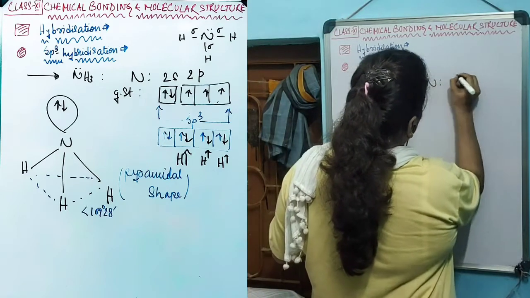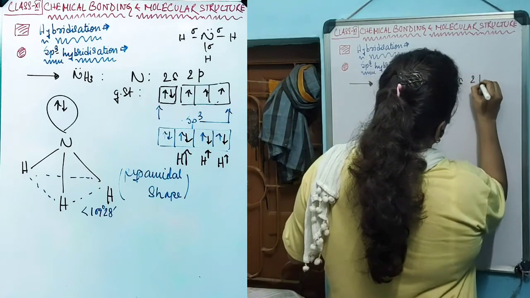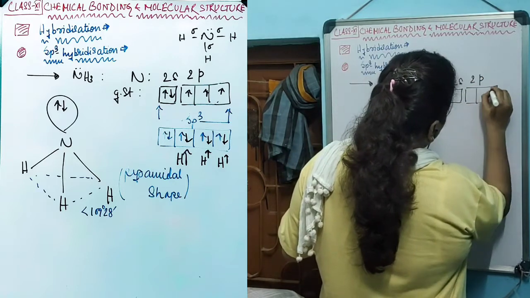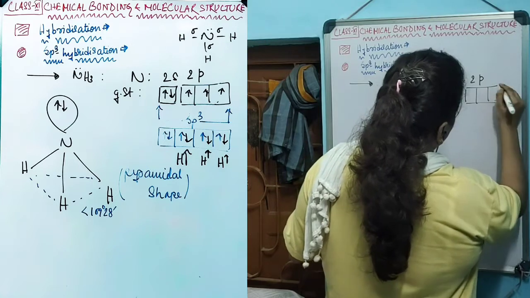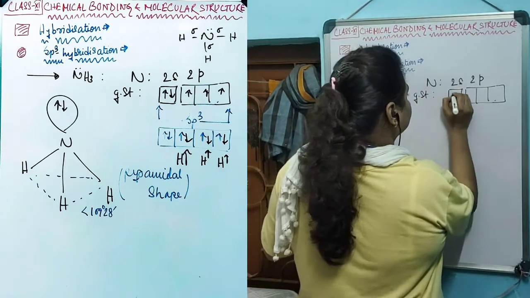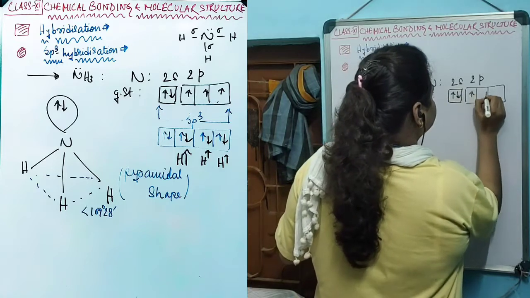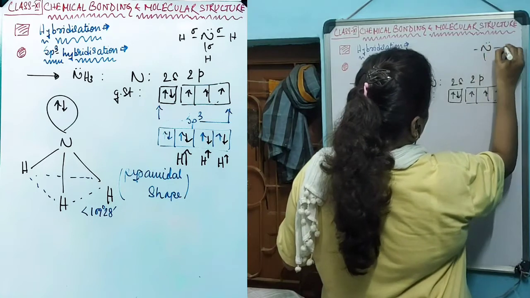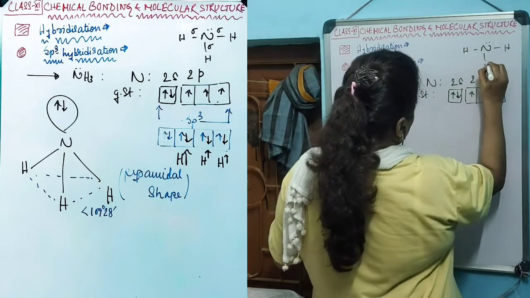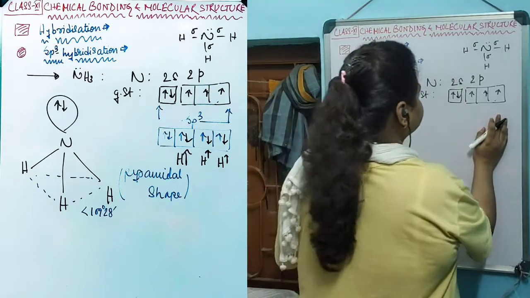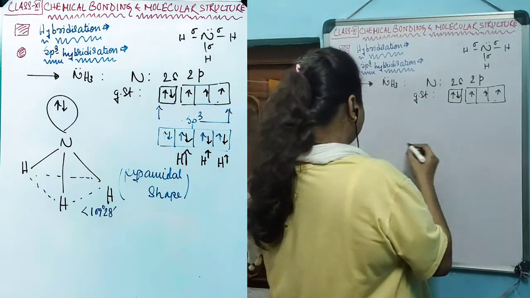So nitrogen has 2s, 2p orbitals, and in the ground state the electronic configuration looks like this: 1s2, 2s2, 2p3. 3 sigma bonds are formed, so 3 unpaired electrons are needed, and 3 unpaired electrons are there in this. So hydrogen